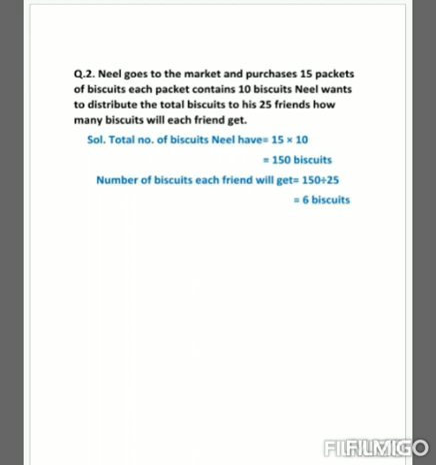Now he wants to distribute these 150 biscuits to his 25 friends. So what will we do? We will divide 150 biscuits by 25, as he wants to divide these biscuits among his 25 friends. So the number of biscuits each friend will get is equal to 150 divided by 25, that is equal to 6 biscuits. That means each friend will get 6 biscuits.